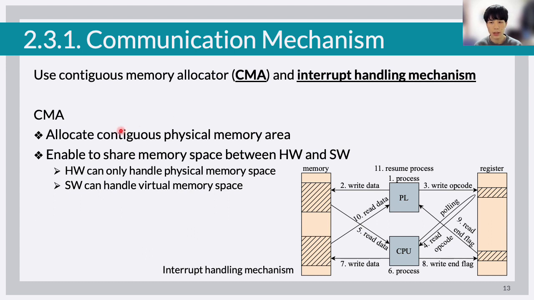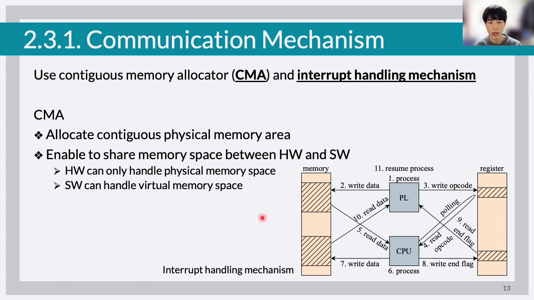The CMA is used to allocate a contiguous physical memory area. Hardware directly accesses the physical memory, whereas software handles the virtual memory area. So it is difficult to control where in the physical memory software accesses. Thus, we realized the communication mechanism between hardware and software by allocating a contiguous physical memory area in advance and reading-writing data within the area.